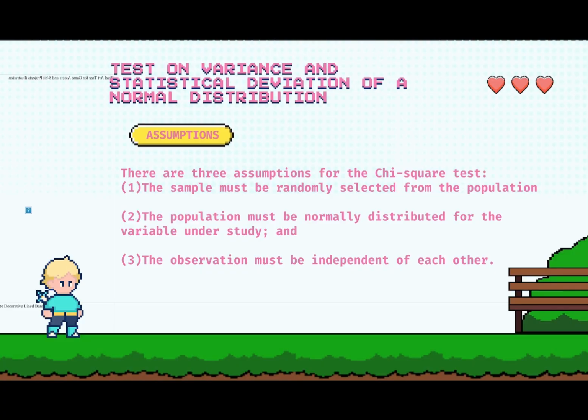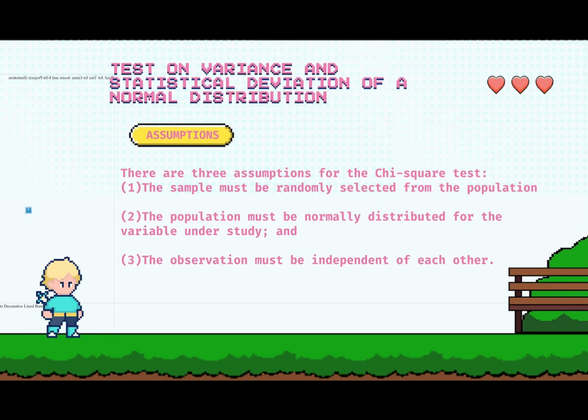The test on variance and statistical deviation of a normal distribution has three assumptions. The first assumption is that the sample must be randomly selected from the population. Dapat daw ang mga sample natin ay random at hindi pinili lang para makuha ang gusto natin i-claim or i-prove.